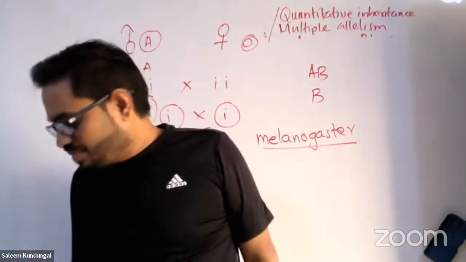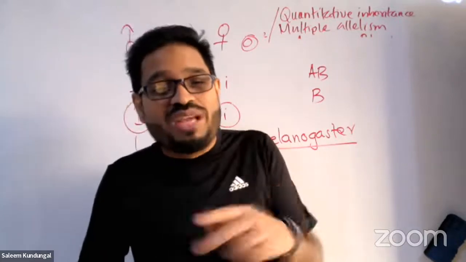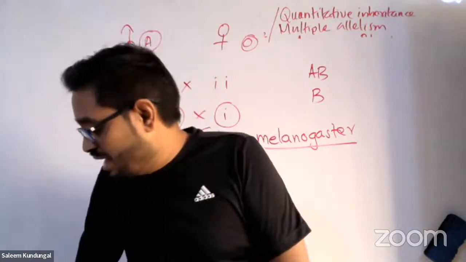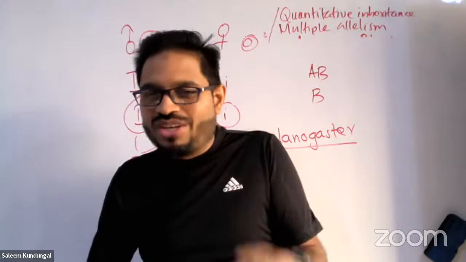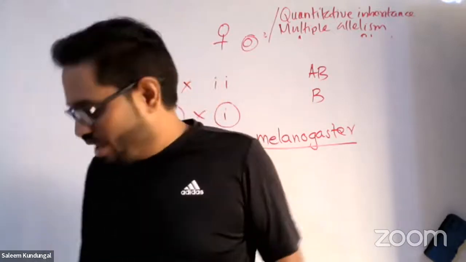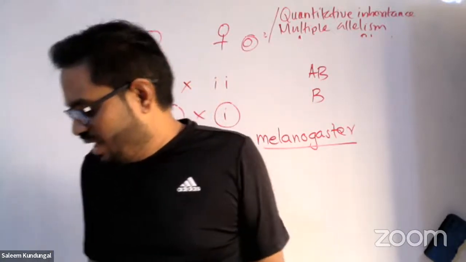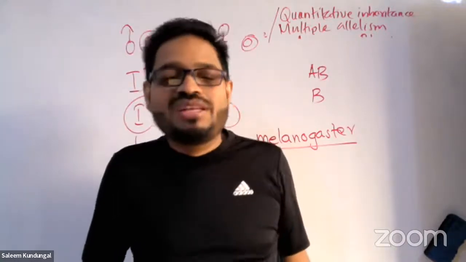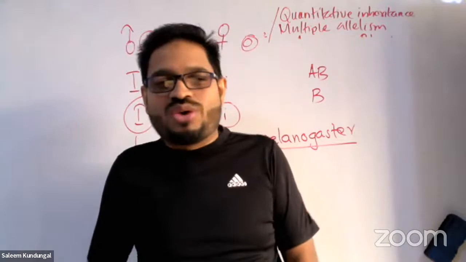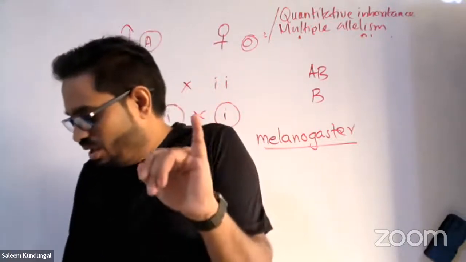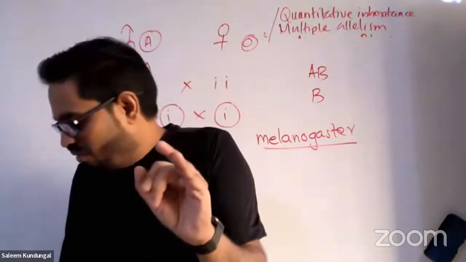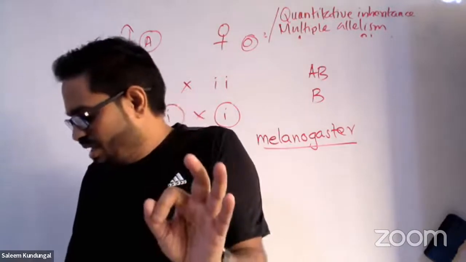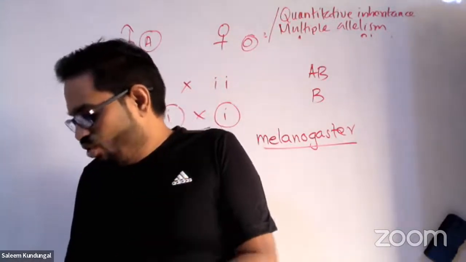Then sexes are very easy to distinguish, male and female. Be careful: in the picture you can see the male is bigger in size and the female is smaller. And then they have heredity; so many characteristics are inheritable. So all these 5 points together. I repeat: number 1, can be grown in synthetic medium; short life cycle of 2 weeks; large number of progeny; differentiation of sexes; and too many characters.